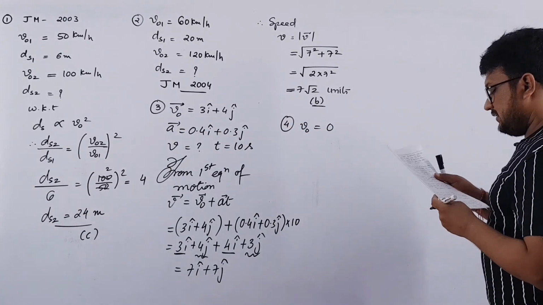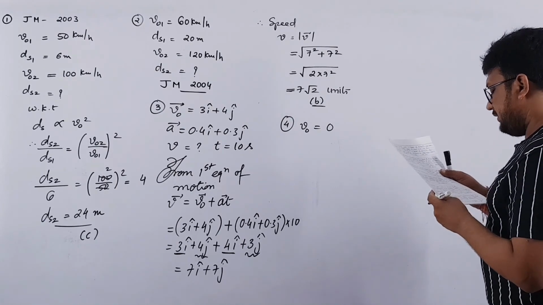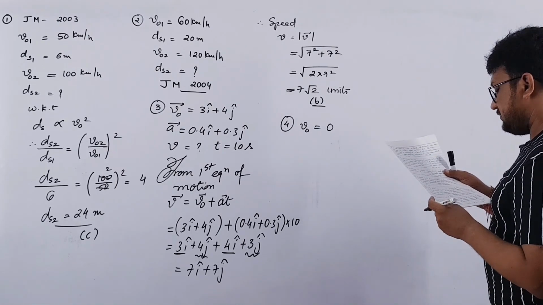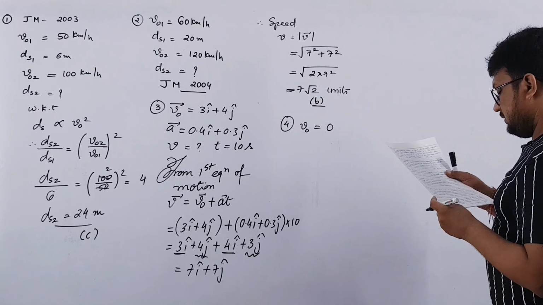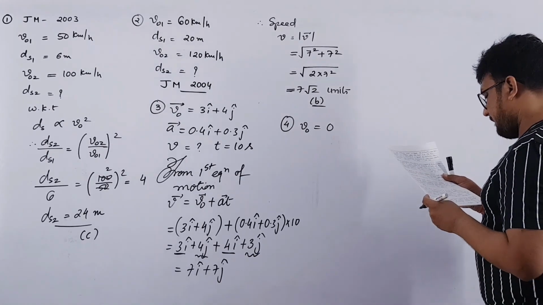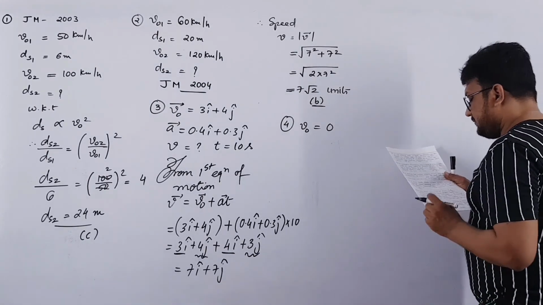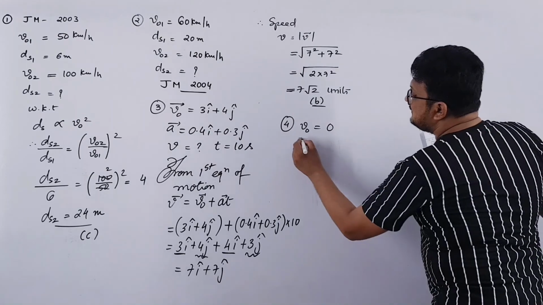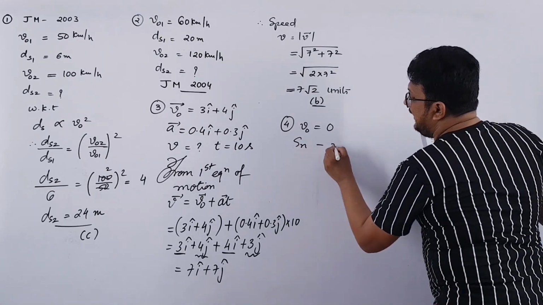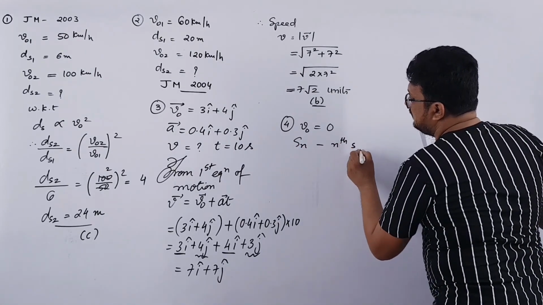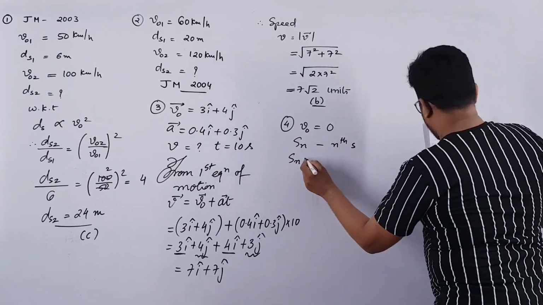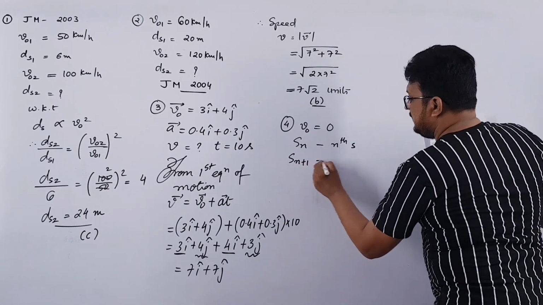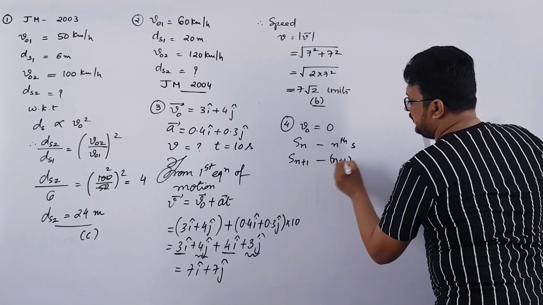Let Sn be the distance traveled from t equal to n minus 1 to t equal to n. Here Sn is the distance traveled in the nth second and Sn plus 1 is the distance traveled in the n plus 1th second.